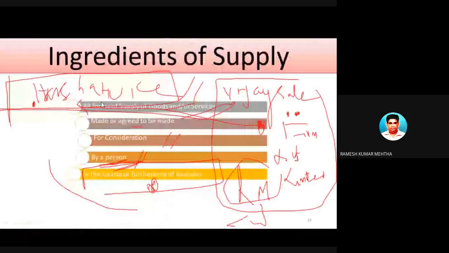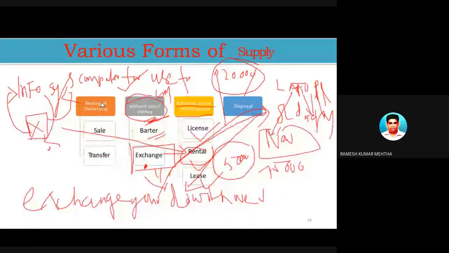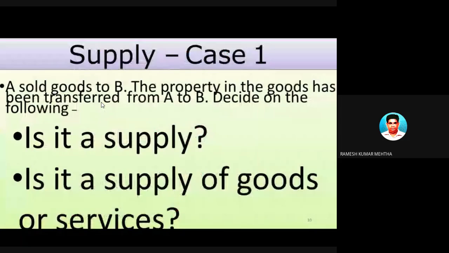These two are very, very important: the definition and then the various forms of supply. With this understanding, we have to find out whether there is a supply of goods and services or not, because supply is the incidence or the point at which we consider it time to levy GST.